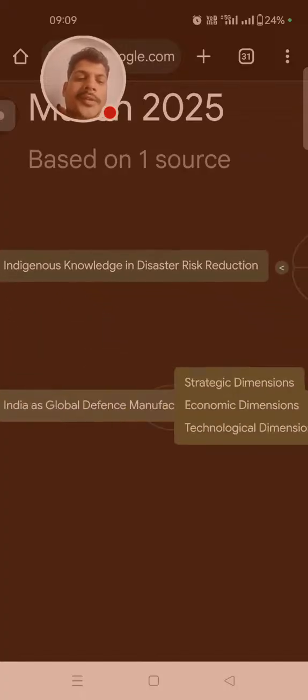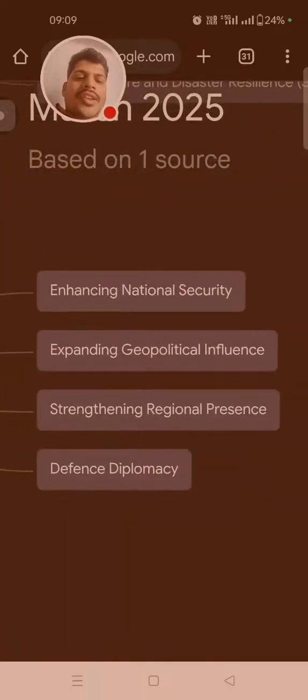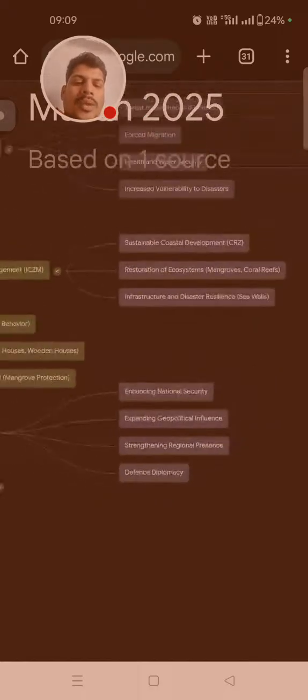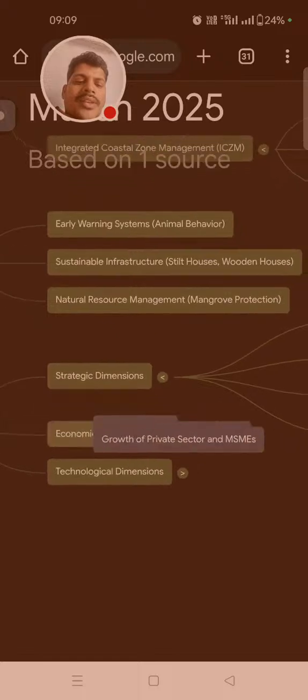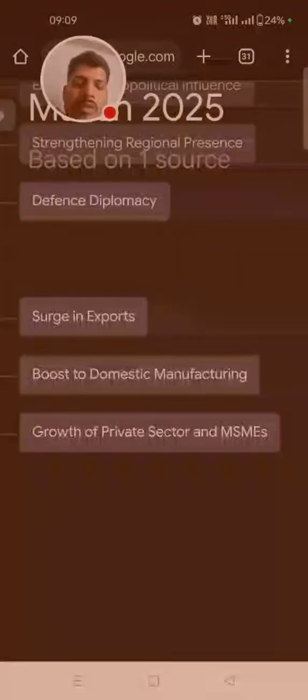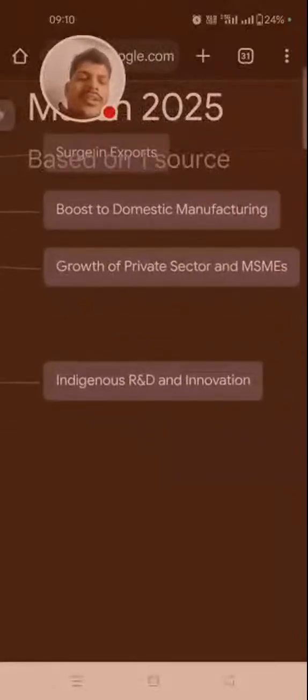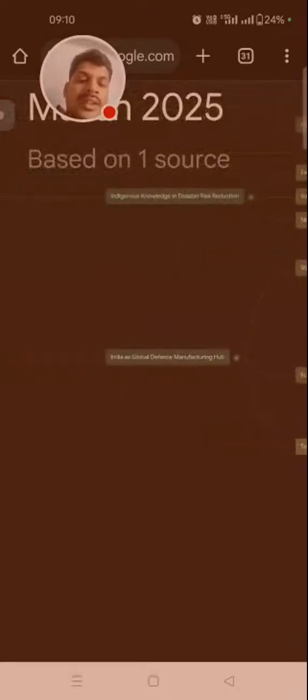Internal security: we have India as a global defense manufacturing hub. So strategic dimensions are enhancing national security, expanding geopolitical influence, strengthening regional presence, and defense for diplomacy. Then the economic dimensions are the surge in domestic manufacturing and growth of the private sector and MSME. Then the technological dimension: indigenous R&D and innovation development.